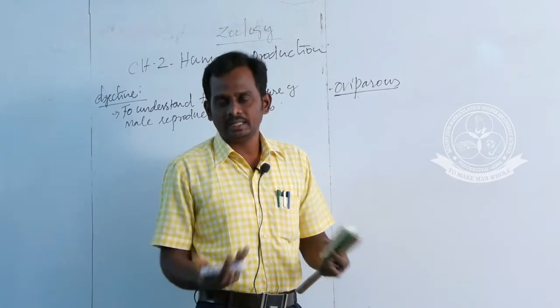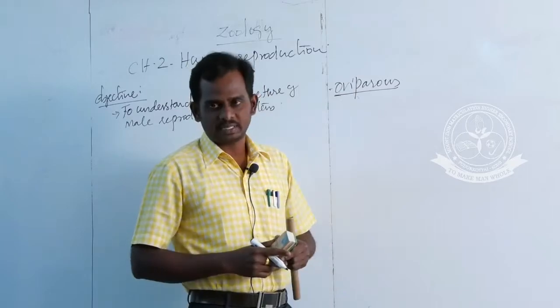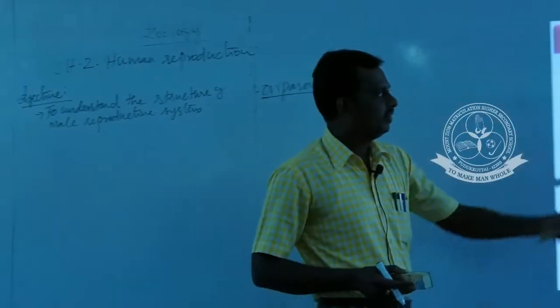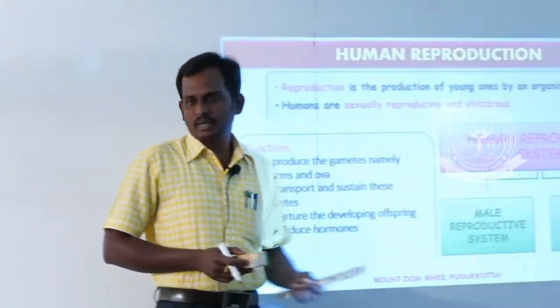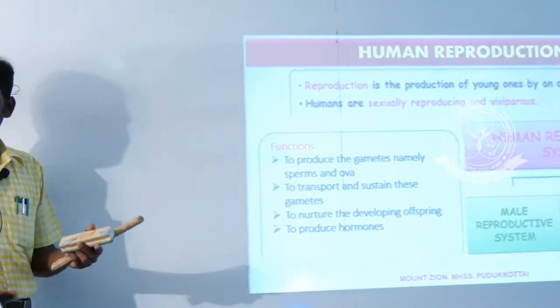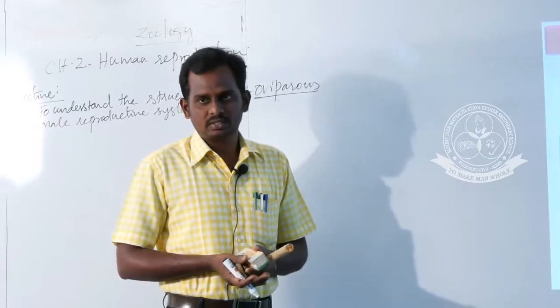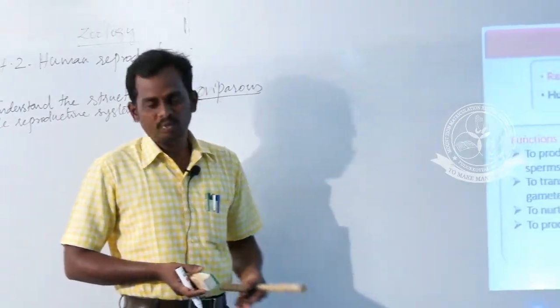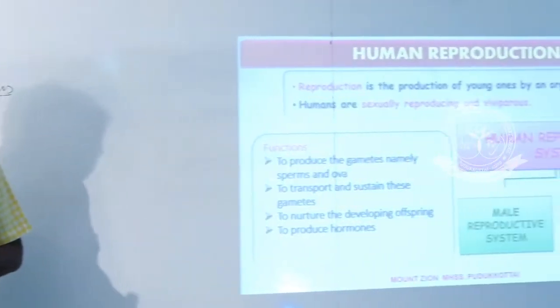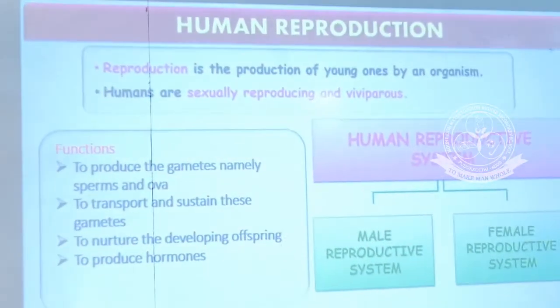Some birds can lay eggs. They are called oviparous. The second one is viviparous organisms, which directly produce the young ones. So humans are sexually reproducing as well as viviparous organisms.